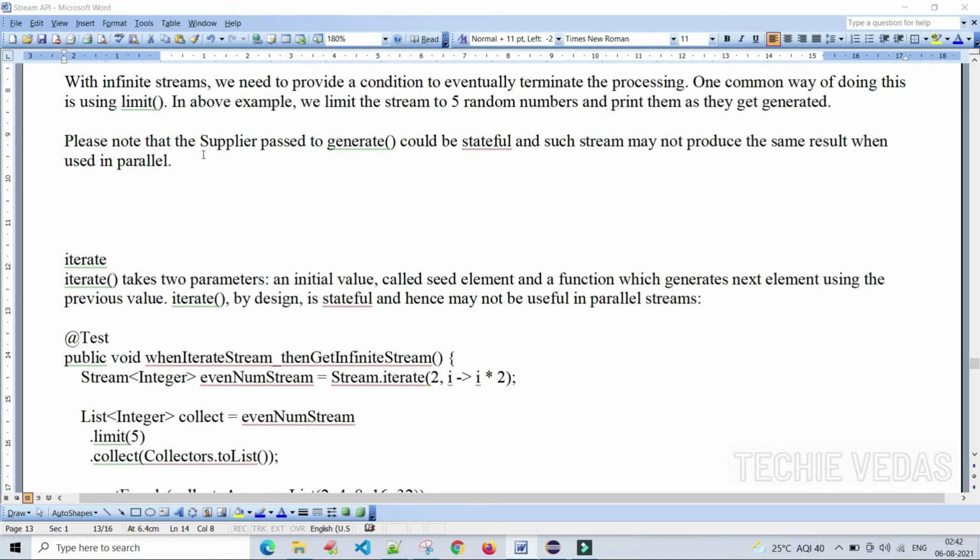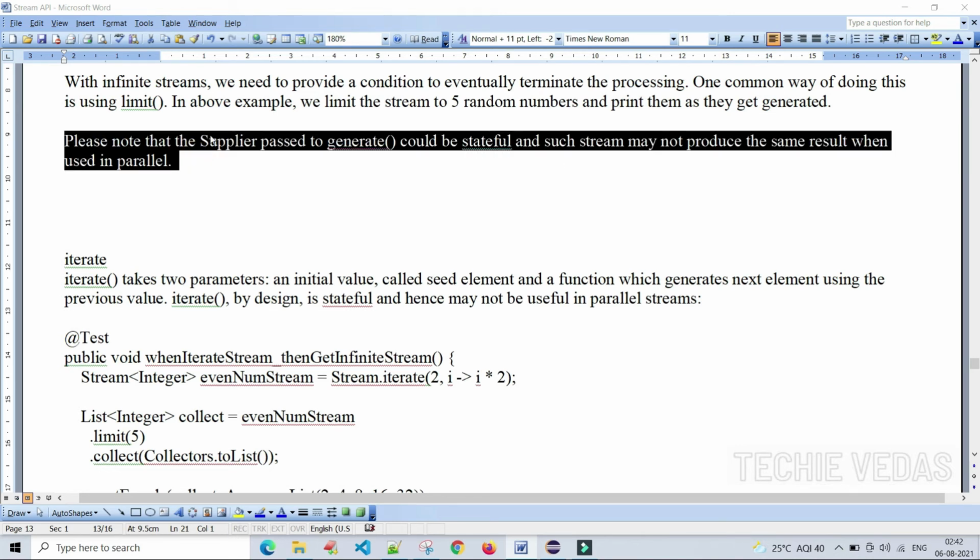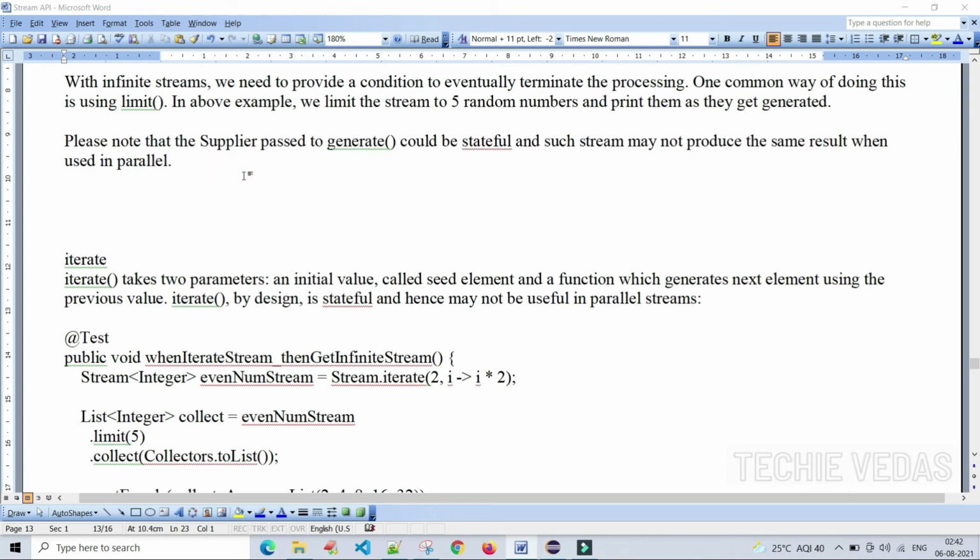One more important point: the supplier passed to the generate method could be stateful, and such a stream may not produce the same result when used in parallel. That is why we have used random here, because whether we use it in parallel or not, it will generate a random, unique number.